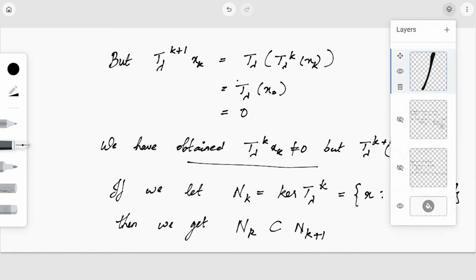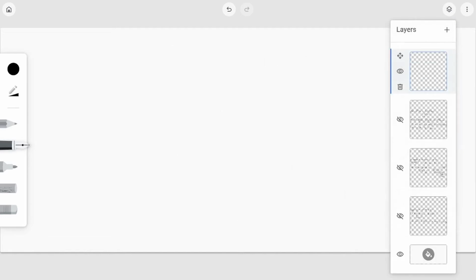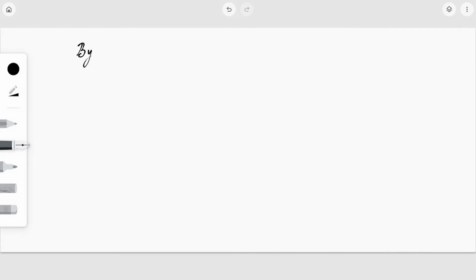Now all these kernels form a closed subspace. So here we will apply our lemma, the first lemma that we had seen, 5.2.1.